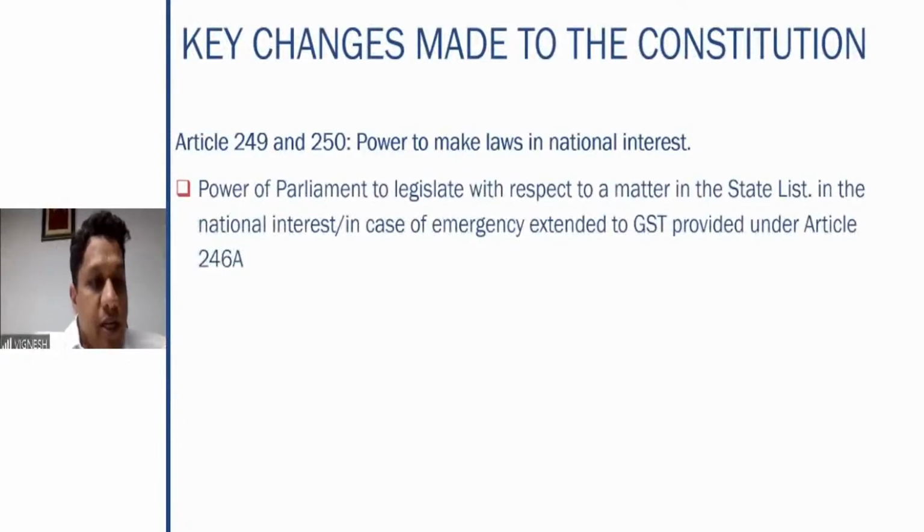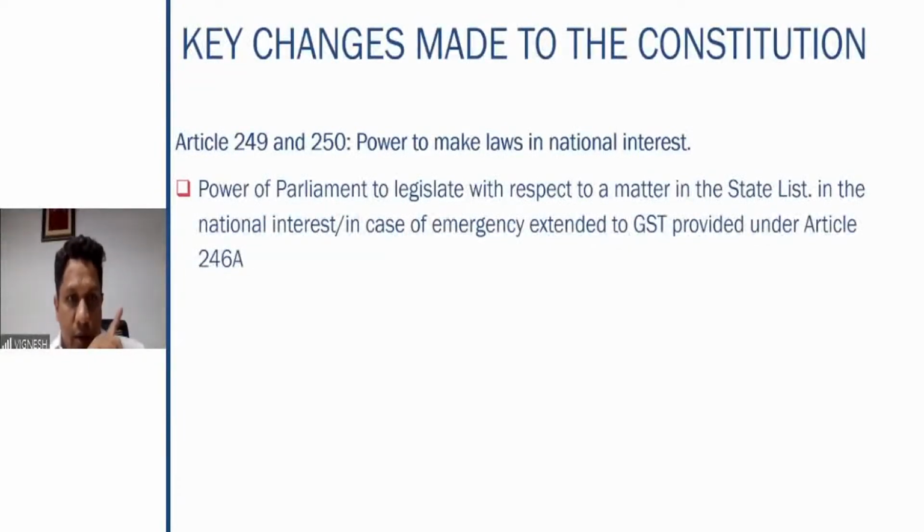Then in Article 249 and 250 also, changes were made. And see, all this that we are discussing are key changes made to the Constitution because of GST coming into existence. Articles 249 and 250 mention the powers to make laws in national interest. Now, the power of Parliament to legislate with respect to the state list is extended to GST.